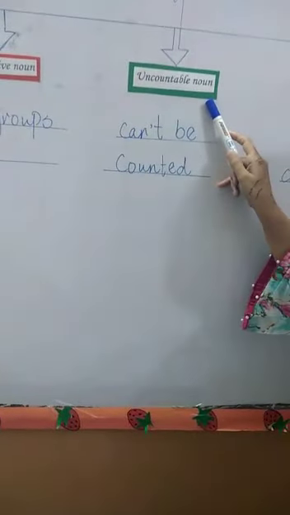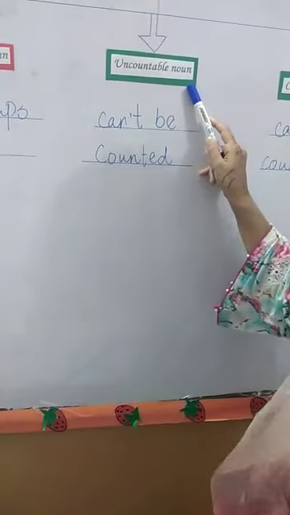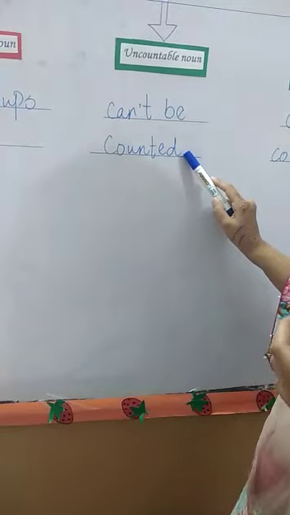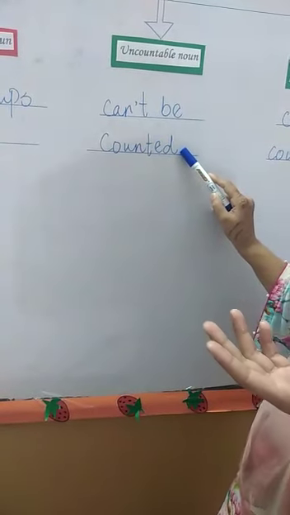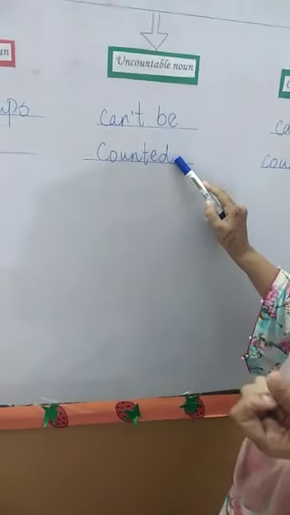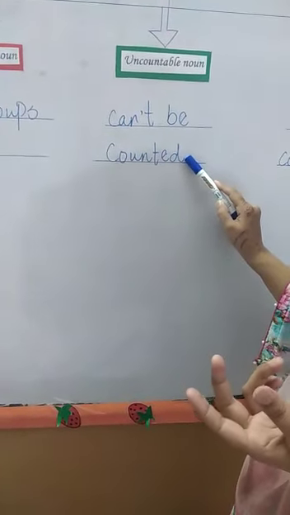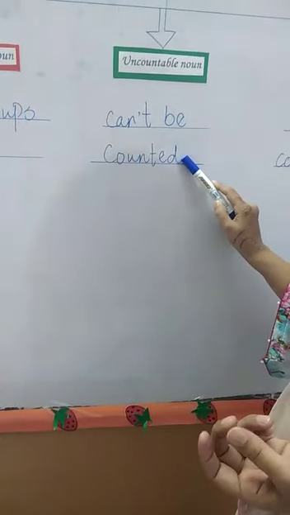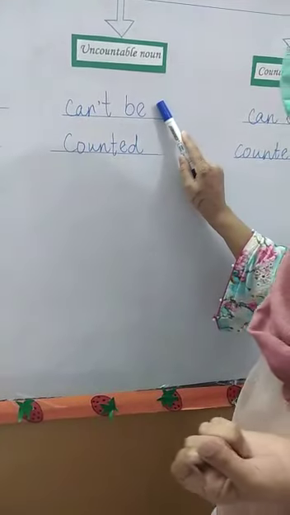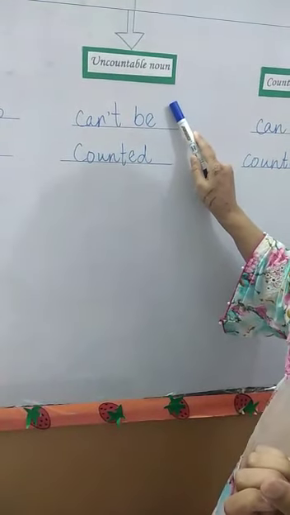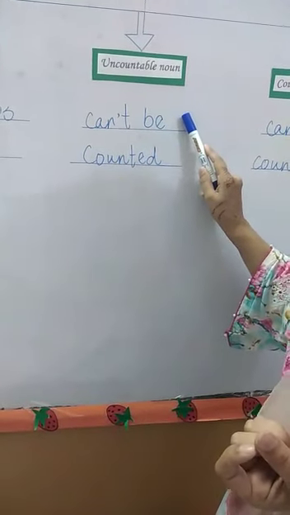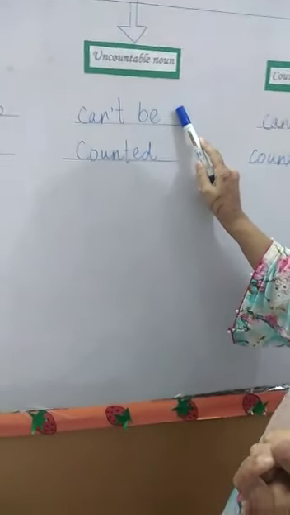Your next noun is the uncountable noun. Uncountable nouns are those nouns that can't be counted. Like hairs on your head, you can't count them. It is impossible to count them, so hairs are called uncountable nouns. And remember students that uncountable nouns we can find only in singular form. There is no plural form of uncountable nouns.